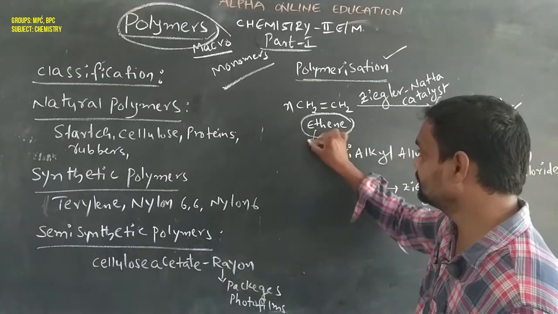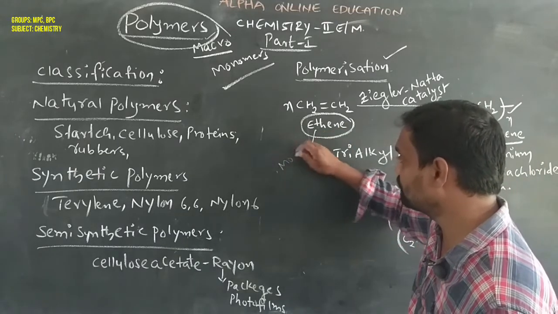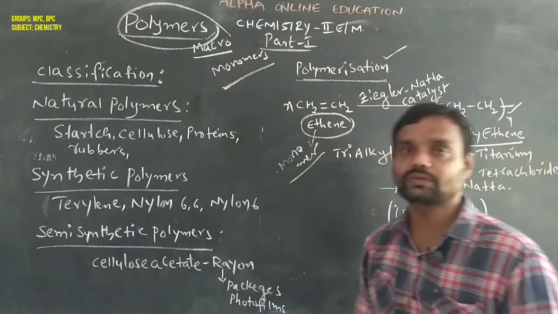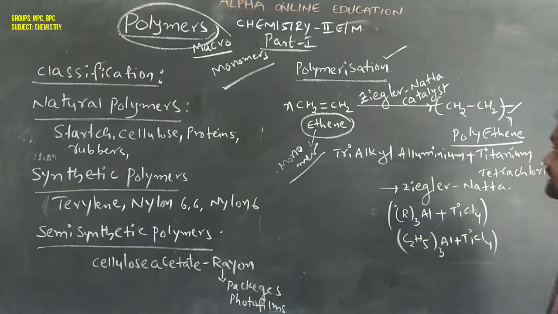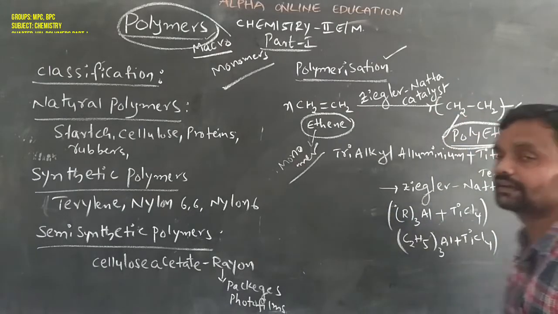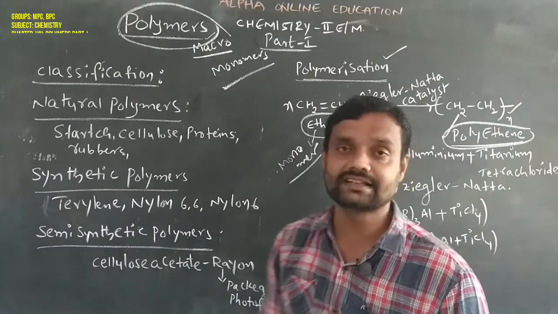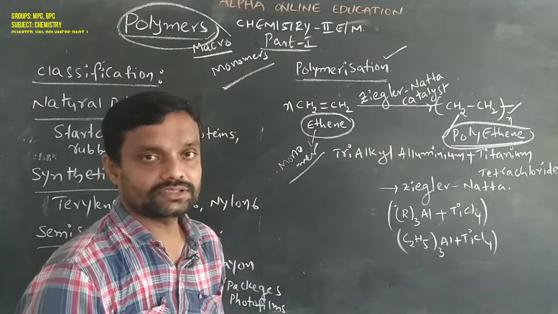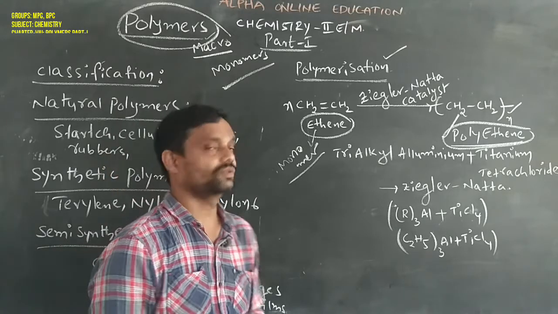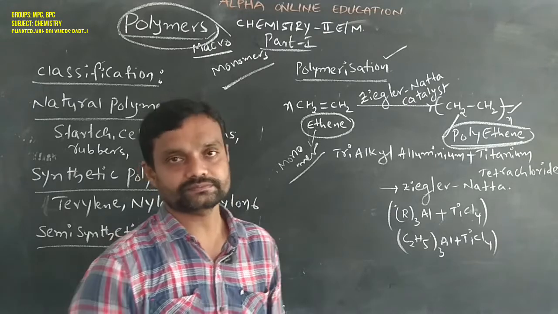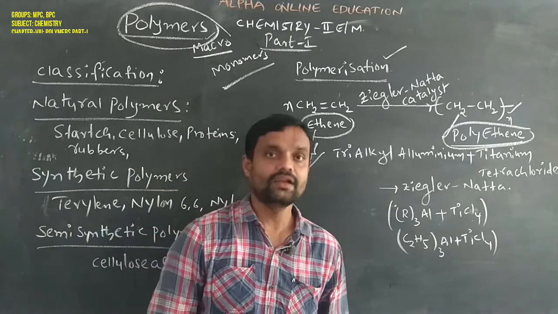So ethene is called the monomer, and polythene or polyethylene is called the polymer. Every polymer has its monomer.